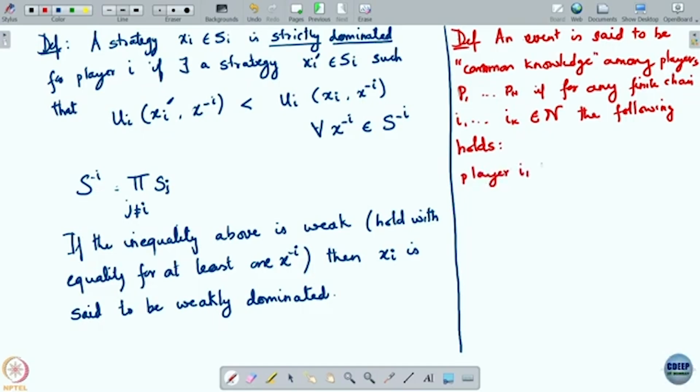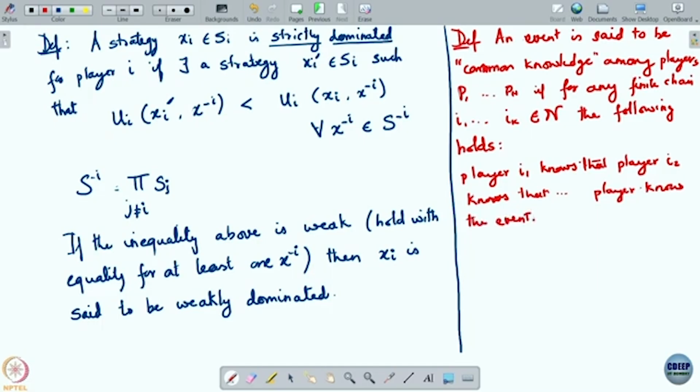Player I1 knows that player I2 knows that ... player Ik knows the event.